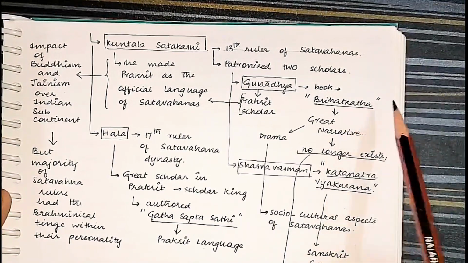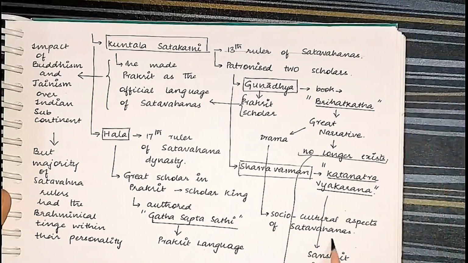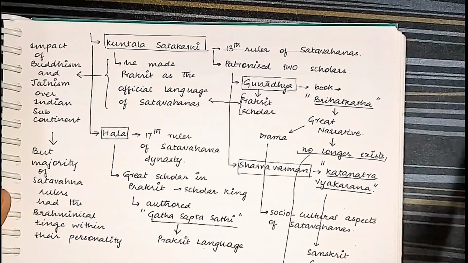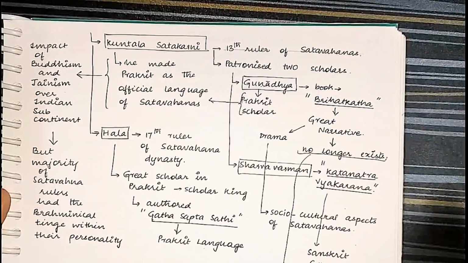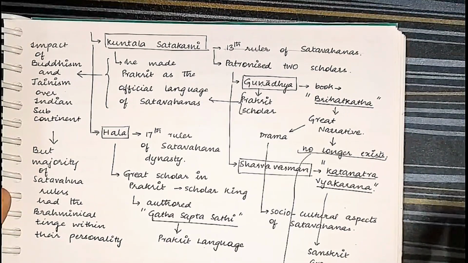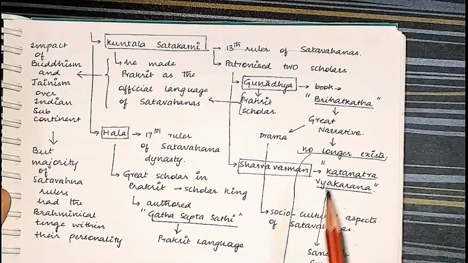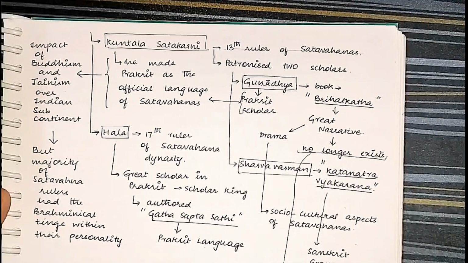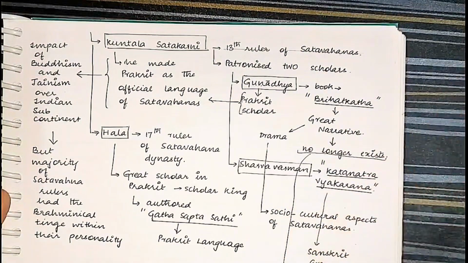So Brihat Katha explains to us the socio-cultural aspects of the Shatavahanas. Whenever you are writing about the society part or the cultural part of the Shatavahanas, just quote briefly that as per Brihat Katha of Gunadhya, these facts. You just need to have these basic facts, so that your answer stands out. It will have some weightage.